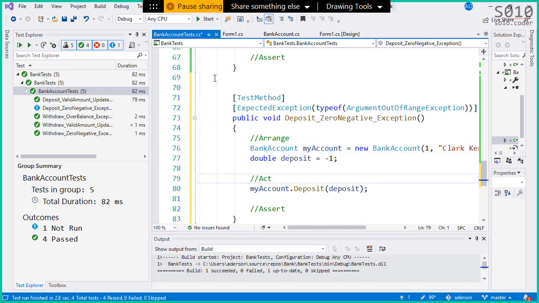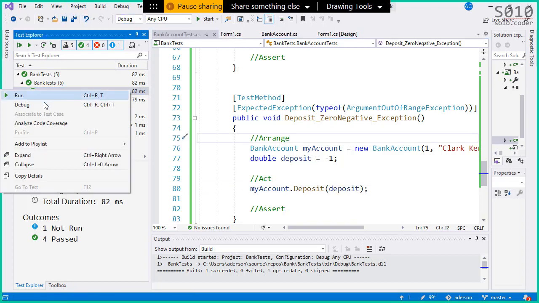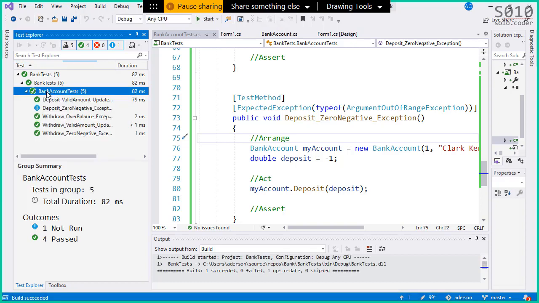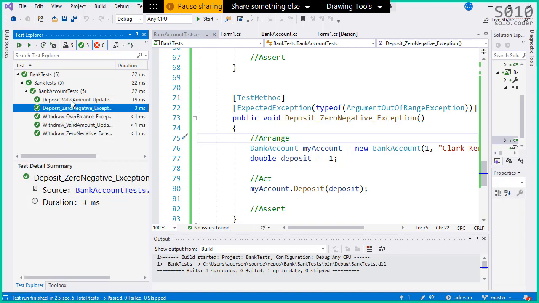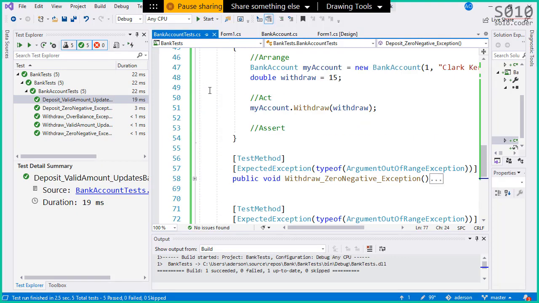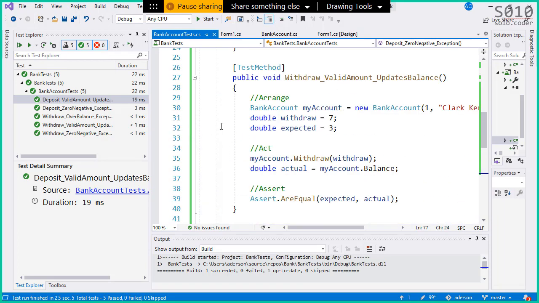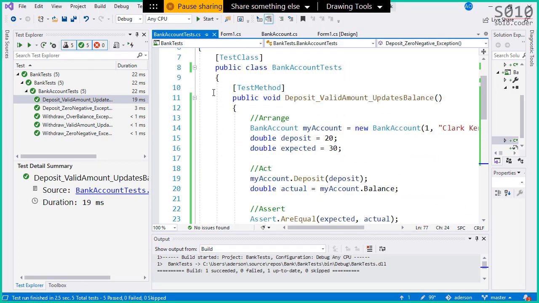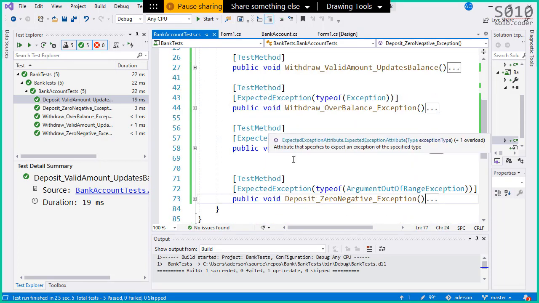And if I run everything, we should get 5 passed test methods. So we have all 5 of them here. Great, so let's just collapse them.